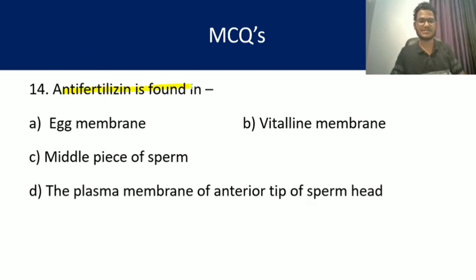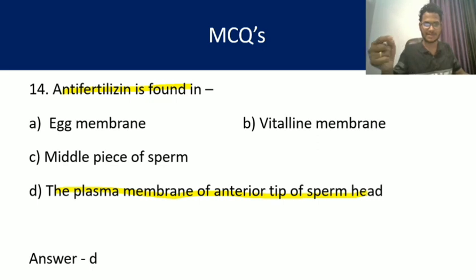Question 14. Antifertilizin is found in. The antifertilizin reaction takes place before fusion of the male and female gamete. So antifertilizin is found in egg membrane, vitelline membrane, middle piece of sperm, or the plasma membrane of the anterior tip of the sperm head. This is the right answer, D, because at the sperm head or acrosome region there is antifertilizin which interacts with the fertilizin of the ovum before it enters the ovum or fuses. So the answer is D.